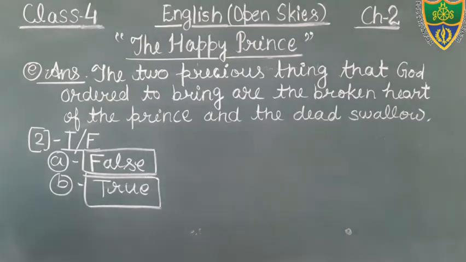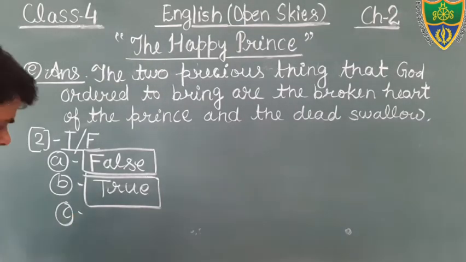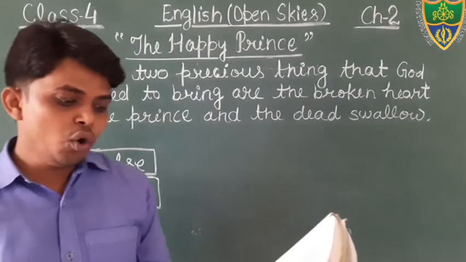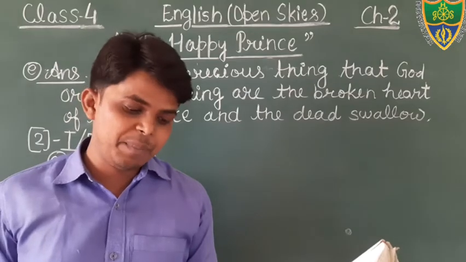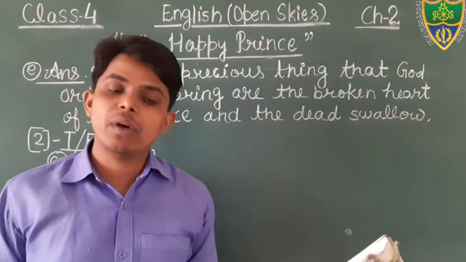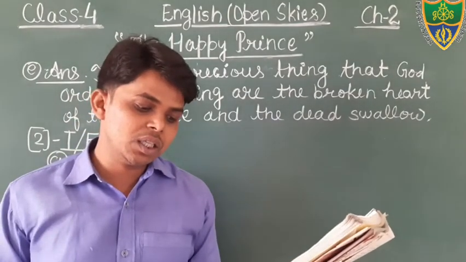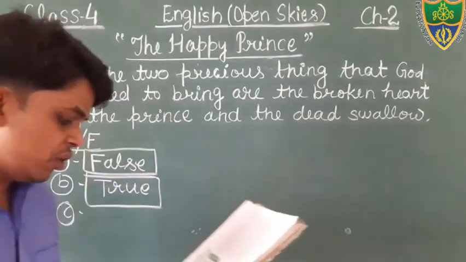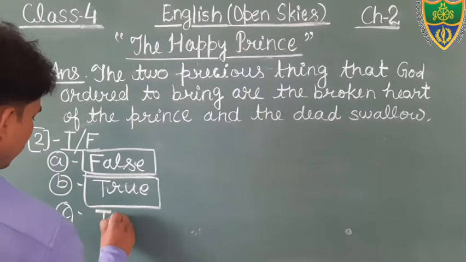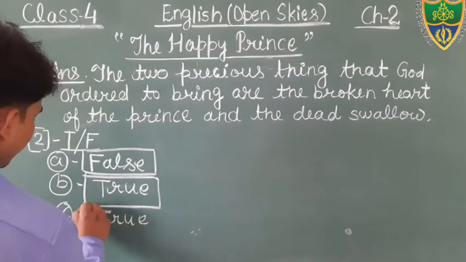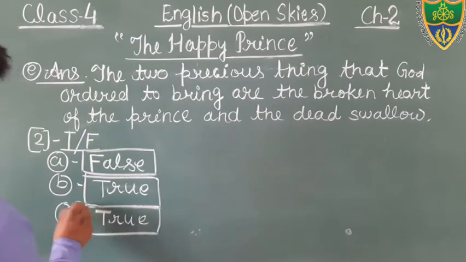Question number C: the old woman was happy to get the jewels from the sword of the happy prince. Yes, the old woman was very happy after getting the jewels from the happy prince. So that is true. You will fill the word true in the given box.